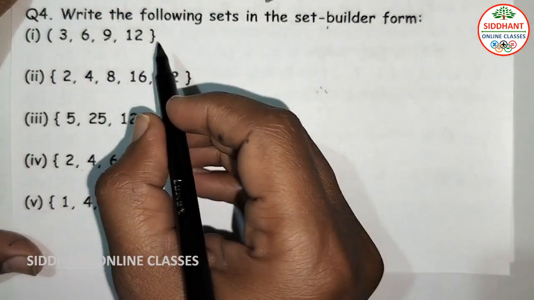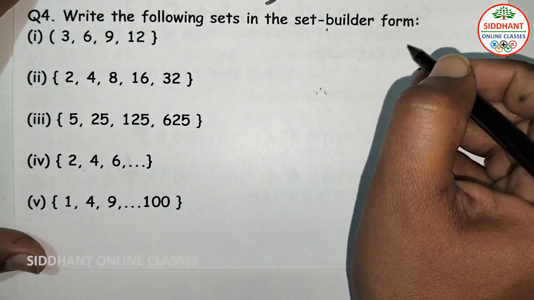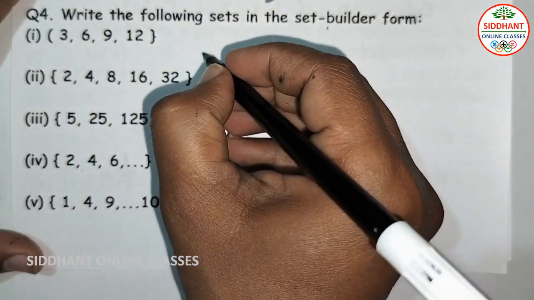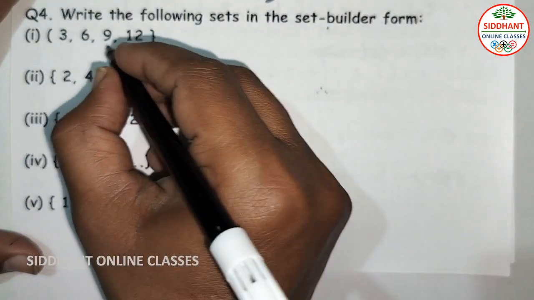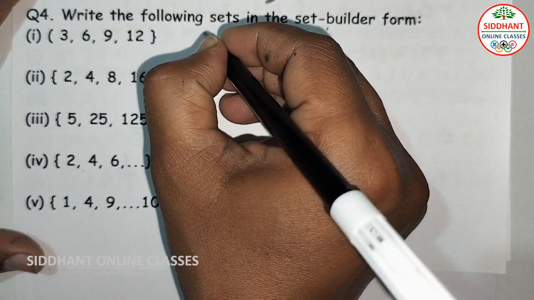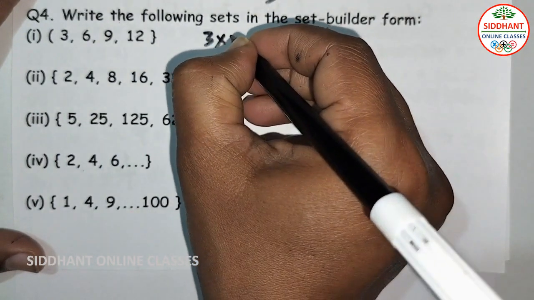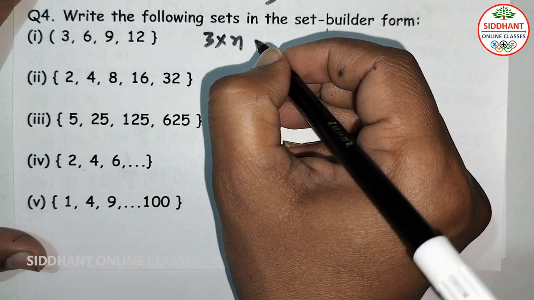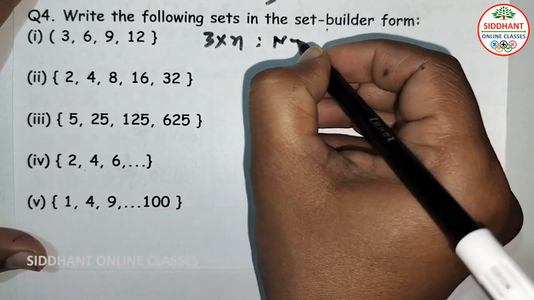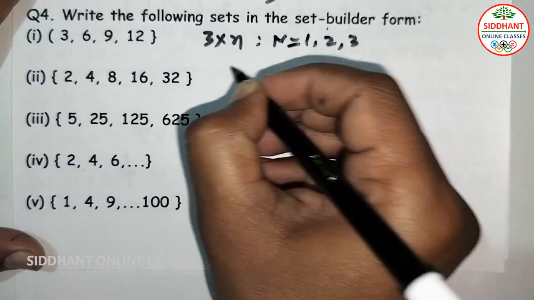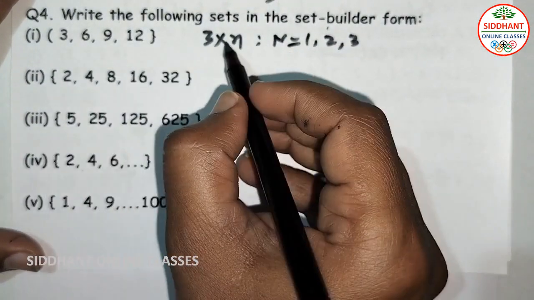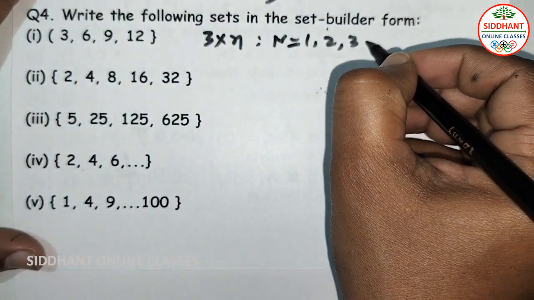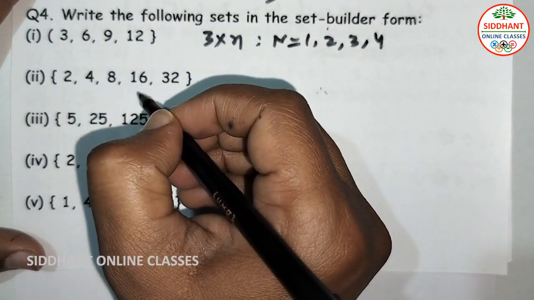Question number 4. Write the following sets in the set builder form. First one, {3, 6, 9, 12}. When you look at 3, 6, 9, 12, the pattern is 3 times n. That means if you input natural numbers n equal to 1, 2, 3, then we get the sequence 3 times 1 is 3, 3 times 2 is 6, 3 times 3 is 9, and 3 times 4 is 12 here.